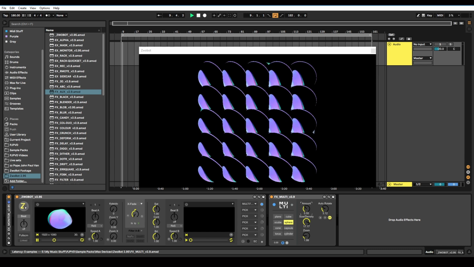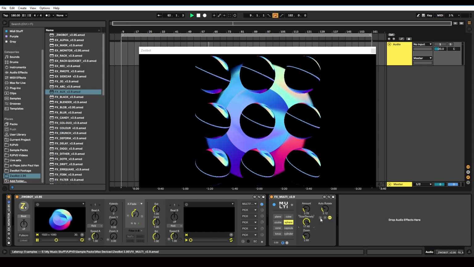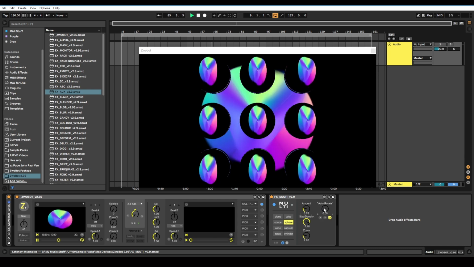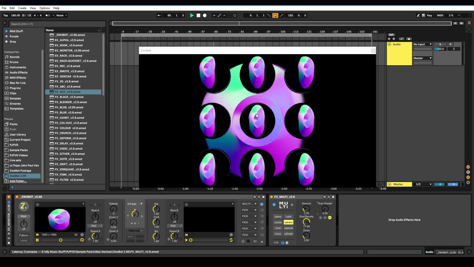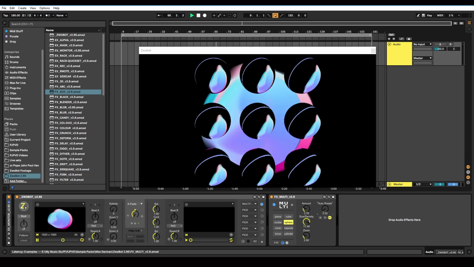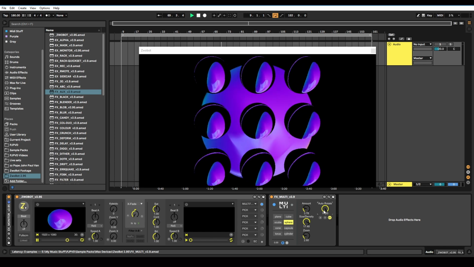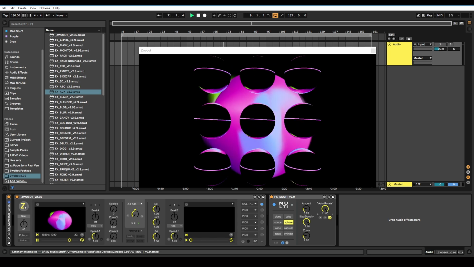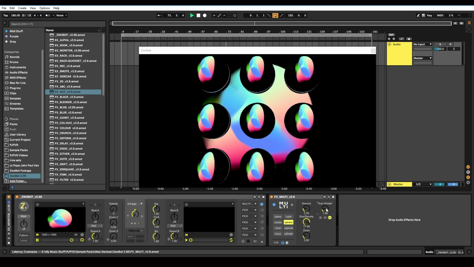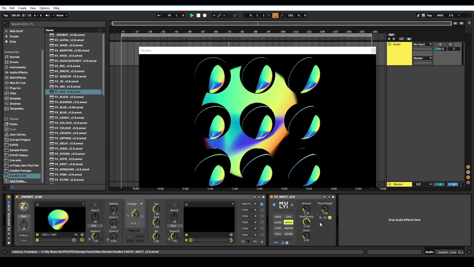When it's right at the bottom, you've only got one, and as you bring it up, you start getting more. And here we've got auto rotate. So by default, this will be switched right down, which means it's not rotating at all. But as you start to turn it up, this controls the speed of the rotation. So they're going to rotate faster the higher up it is, or slower the lower down it is.